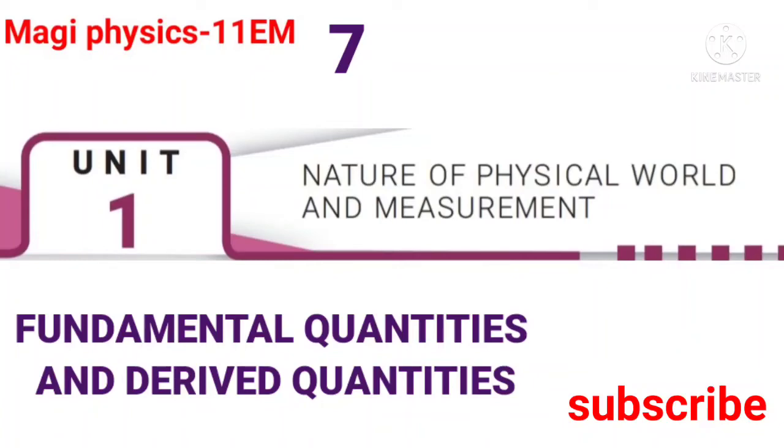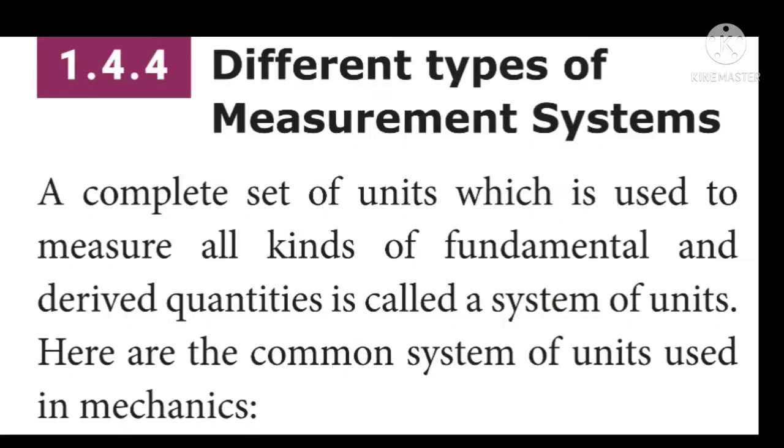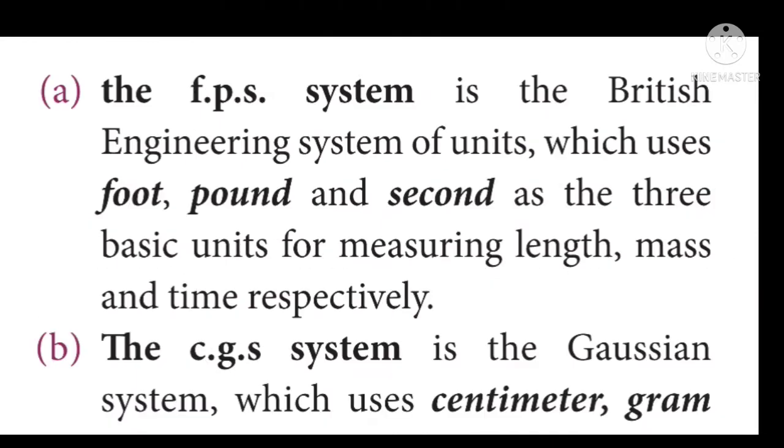Hello students. Now we are going to talk about different types of measurements and systems. What is meant by system of units? A complete set of units which is used to measure all kinds of fundamental and derived quantities is called a system of units. Here we can see some common systems of units in mechanics. Let us discuss that.